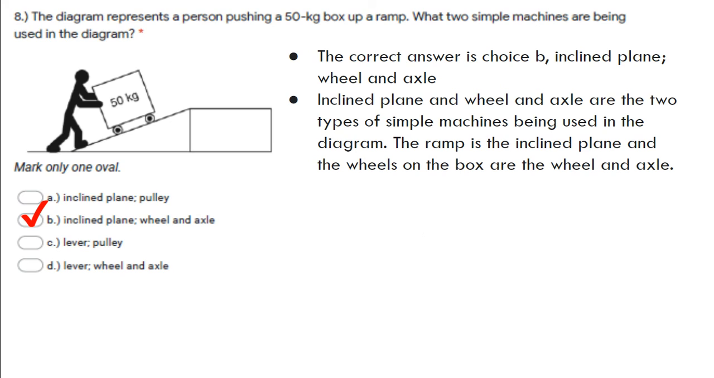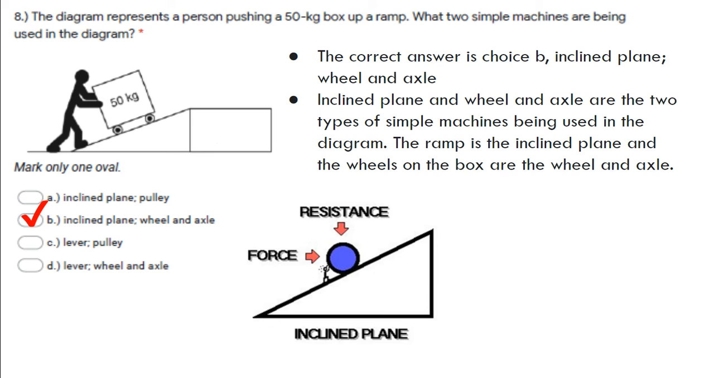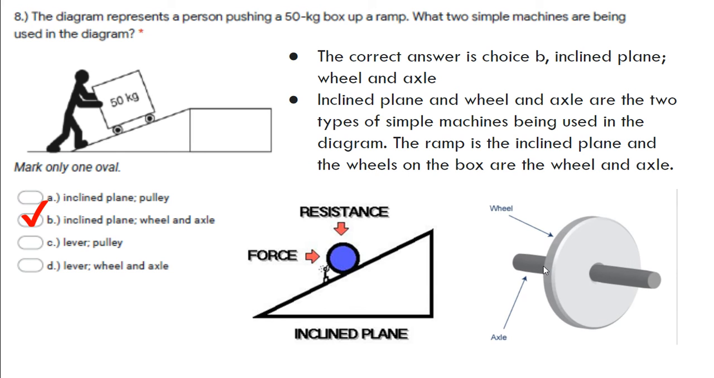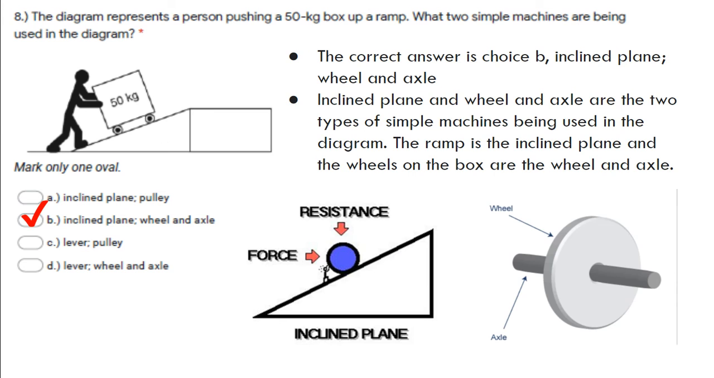The inclined plane and wheel and axle are the two types of simple machines being used in this diagram. The ramp is the inclined plane, and the wheels on the box are the wheel and axle. Right, so this is an inclined plane. It's basically, it looks like a triangle. It makes it easier to roll things up. And here's my wheel and axle. The axle is this cylindrical piece here, and the wheel is what goes around the axle here. Right, so we have a wheel and axle in terms of wheels, an inclined plane for the ramp.